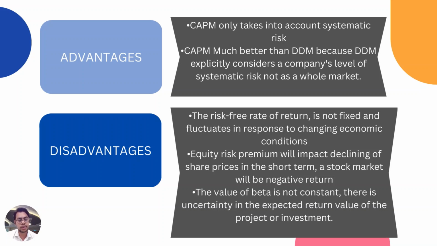The disadvantage of using CAPM is that the risk-free rate is not fixed and fluctuates in response to economic conditions. For the equity risk premium, this will have an impact if the share price is declining and the stock market gives a negative return. The value of beta is not constant, so there will be uncertainty in the expected return value for the project or the investment.